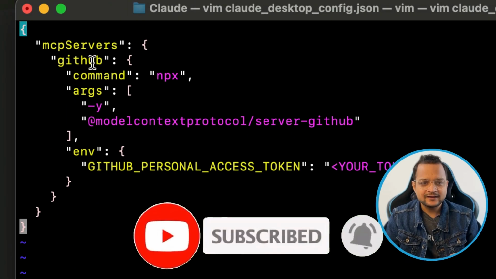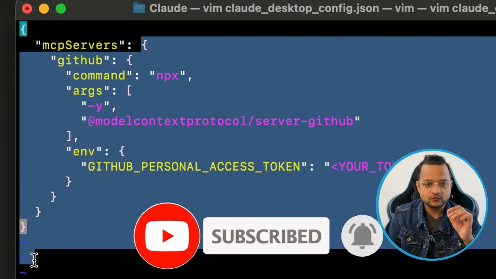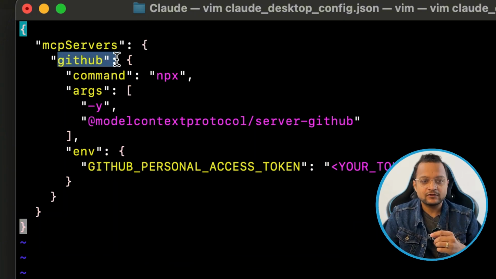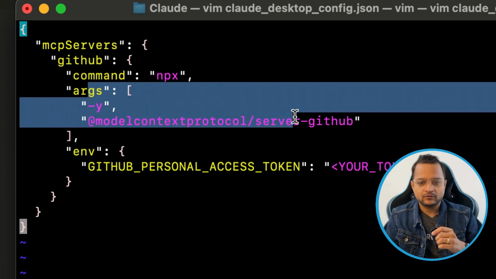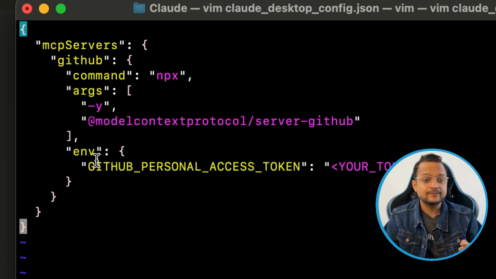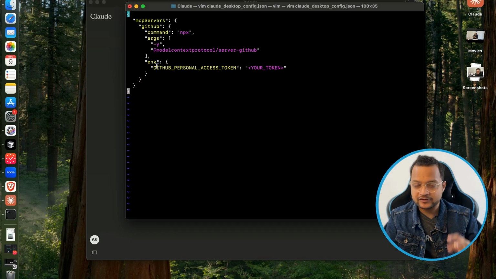Now in this, you can see this is an MCP server, so you can have many MCP servers. Among those, we are using the GitHub server. The command is npx, and they have some configurations, arguments basically. And then finally, they need the GitHub token. How do we generate the GitHub token?